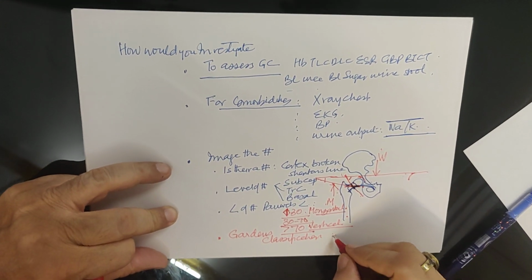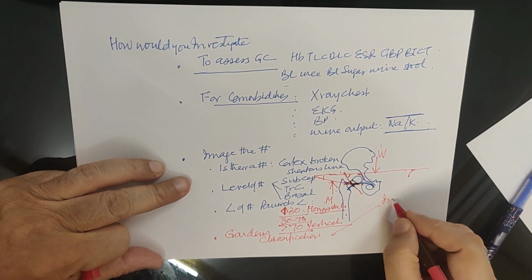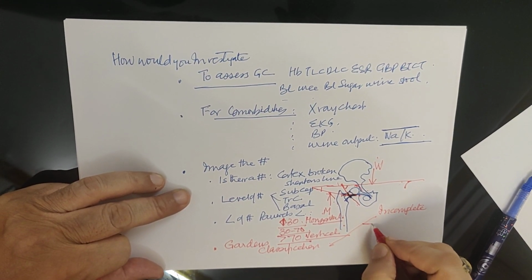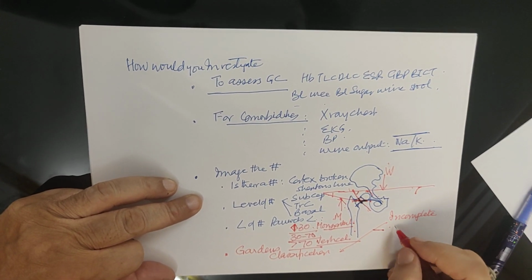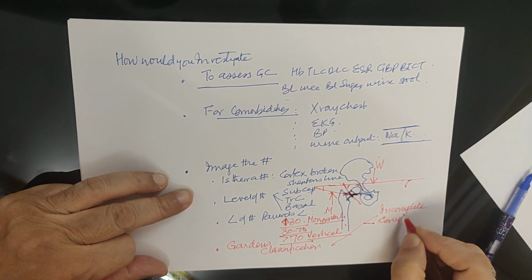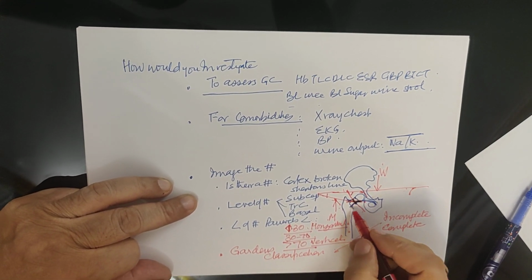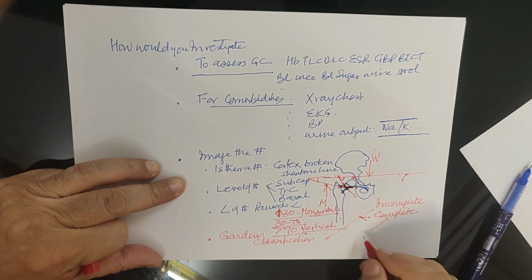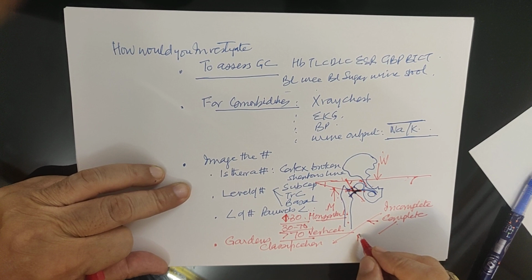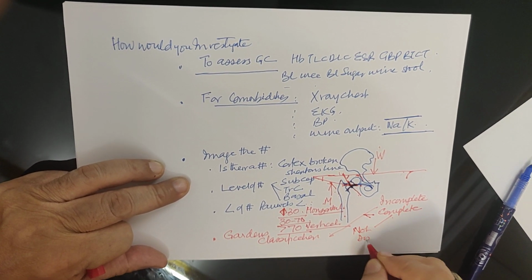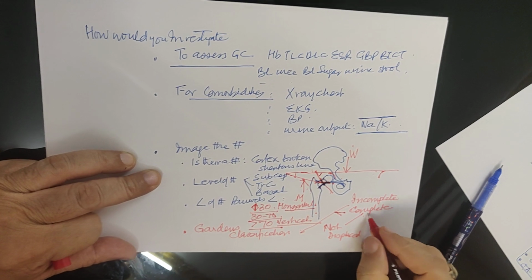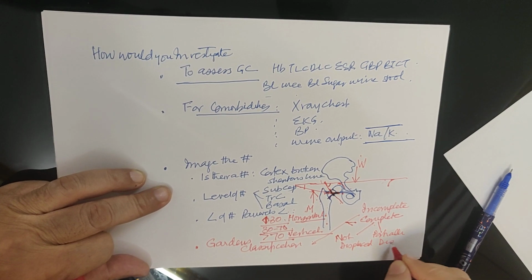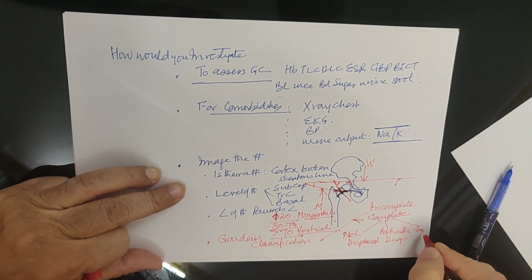The Gardner's classification: incomplete means only one cortex is broken. Then there is complete, which means both the lower and the upper cortex are broken. And this complete can be classified into not displaced, partially displaced, or completely displaced.